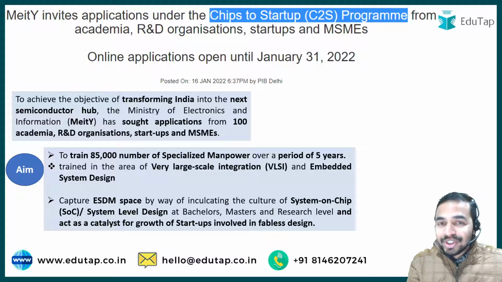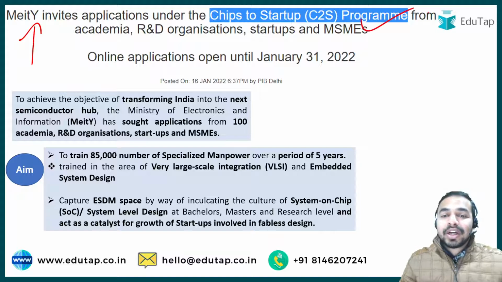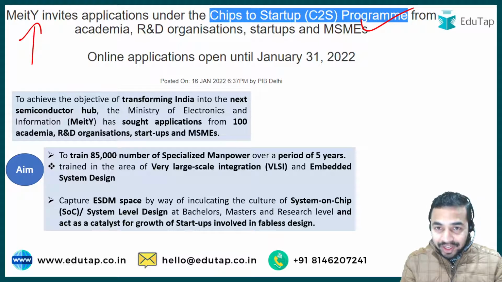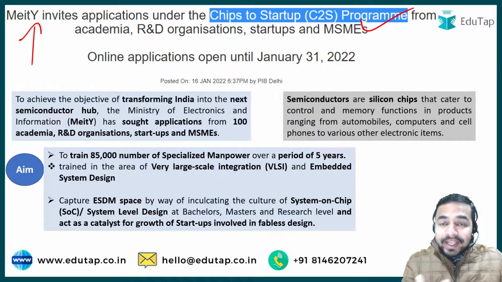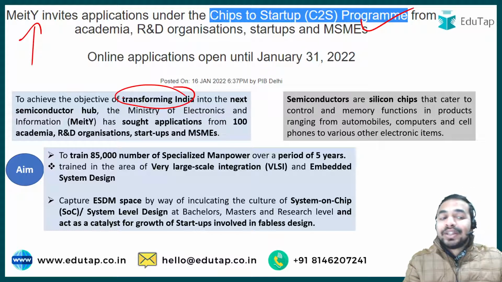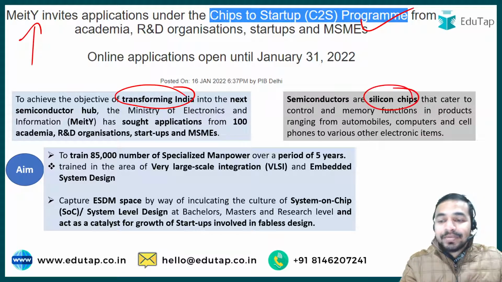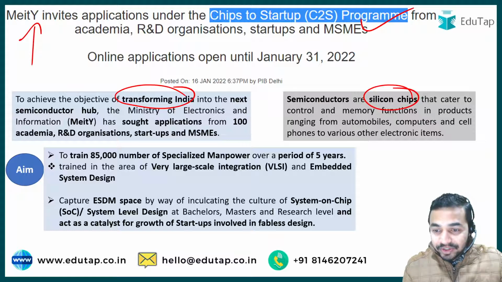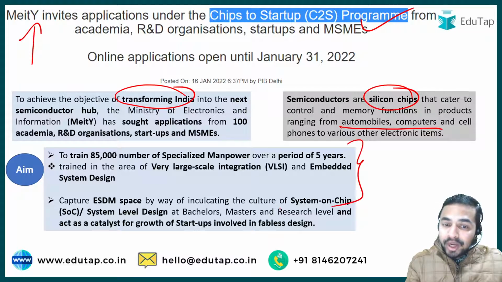Here you can see that the Ministry of Electronics and Information Technology has recently invited applications under the Chips to Startup program from academia, R&D organizations, startups as well as MSMEs. Why exactly was this program launched? This step by MeitY is to transform India into the next semiconductor hub. What exactly are semiconductors? These are the silicon chips which cater to control and memory functions in products such as automobiles, computers and cell phones. The aim of this program we have already discussed.